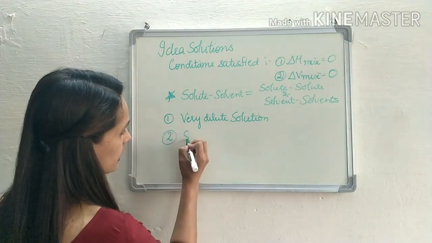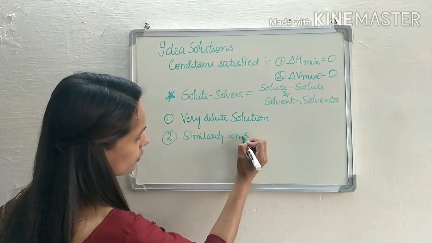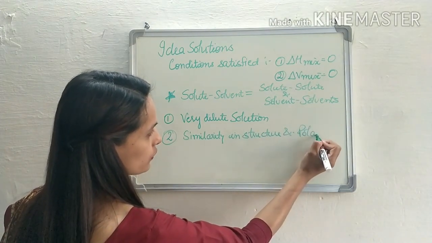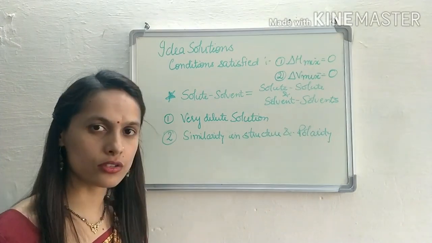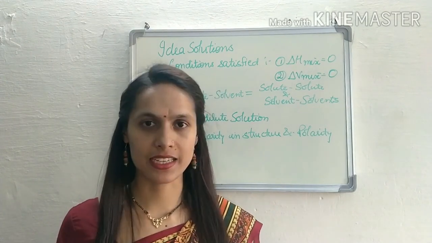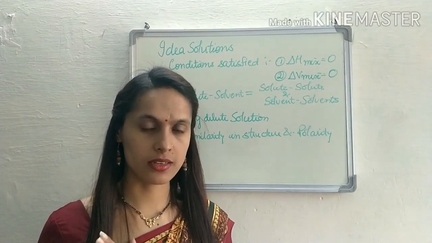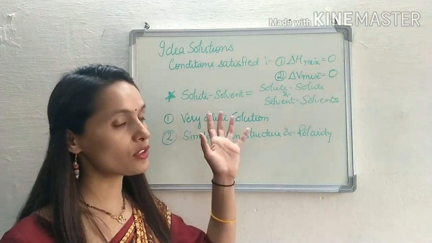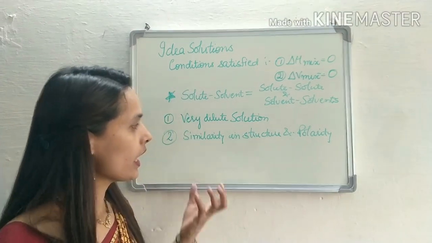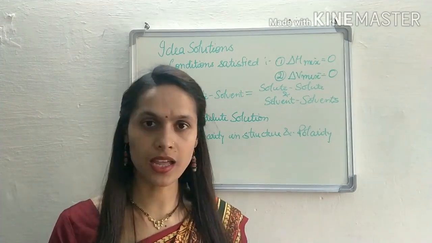Or if there is similarity in structure and polarity of the solvent and the solute, then also the solution formed behaves like an ideal solution. So under two conditions the solution behaves like an ideal solution: if the solution is very dilute, meaning very little solute is present, and if there is a similarity in the structure and polarity of the solute and the solvent.